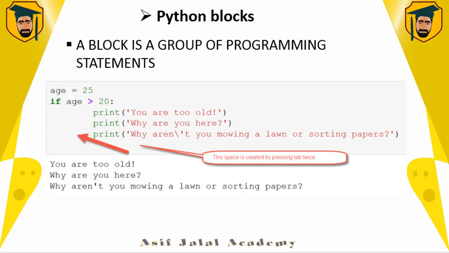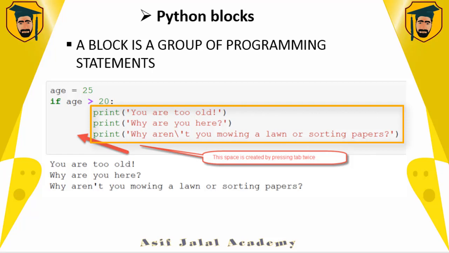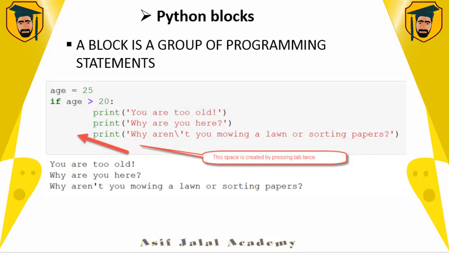A block is a group of programming statements. For example, you can see that there are 3 print statements. So this is a group, a block. How is this block created? By using space. This space is created by pressing the tab twice.